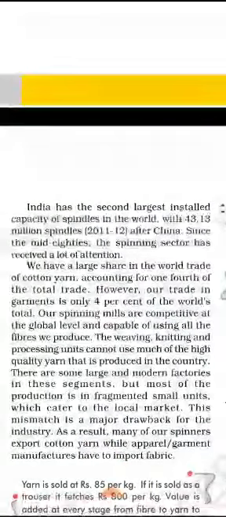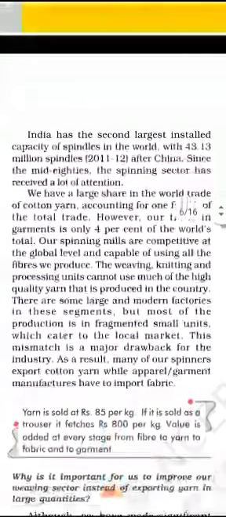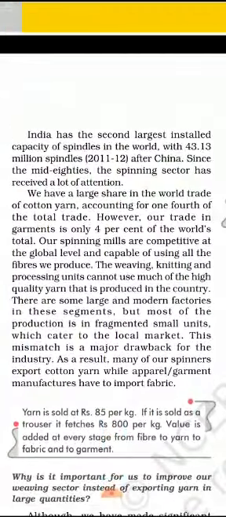However, our trade in garments is only 4% of the world's total. Our spinning mills are quite successful, but our yarn quality is not so good. The weaving, knitting and processing units cannot use much of the high quality yarn that is produced in the industry. There are some large and modern factories in these segments, but most of them produce in fragmented small units.